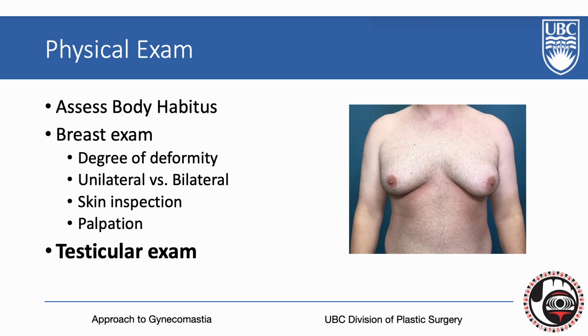a testicular exam. For the breast exam, note if one or both breasts are affected, the degree of deformity in terms of excess skin, excess parenchyma versus adipose tissue. On inspection, it's important to look for skin striae, any indurations, tethering, or peau d'orange. On palpation, evaluation for the quality of the chest tissue, any present masses, and the pain should be done. Be sure to perform a testicular exam in all patients to assess for potential testicular tumors that may be a source of the hormonal aberration. Any suspected gonadal pathology should be worked up with an ultrasound and appropriate blood work.